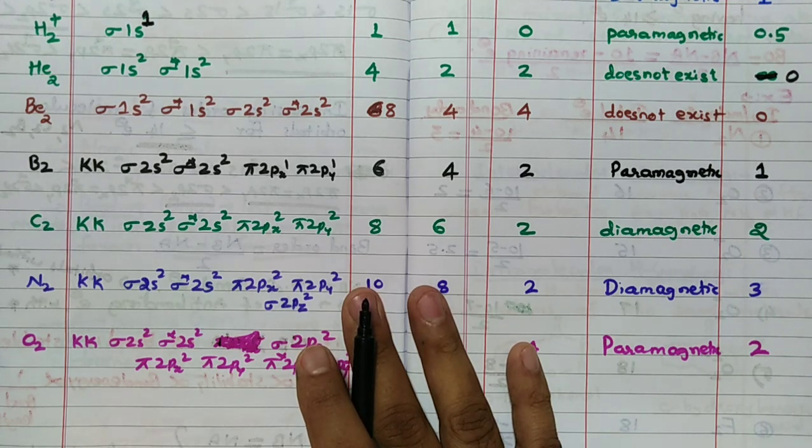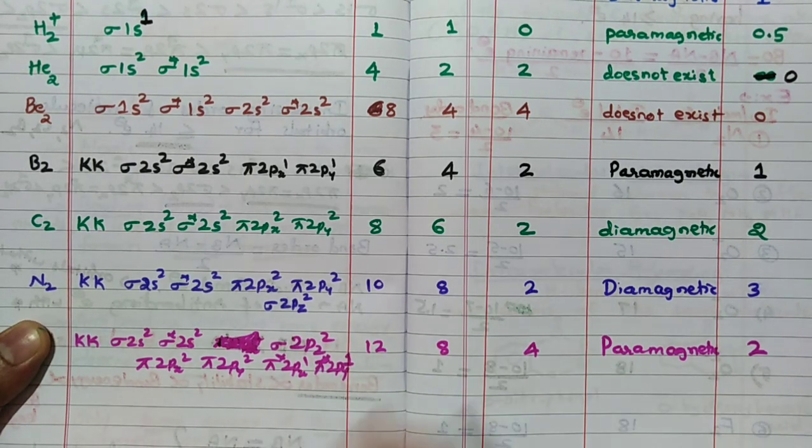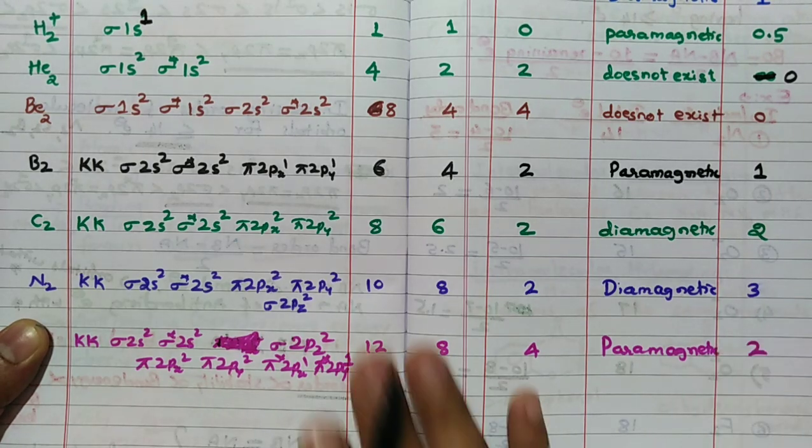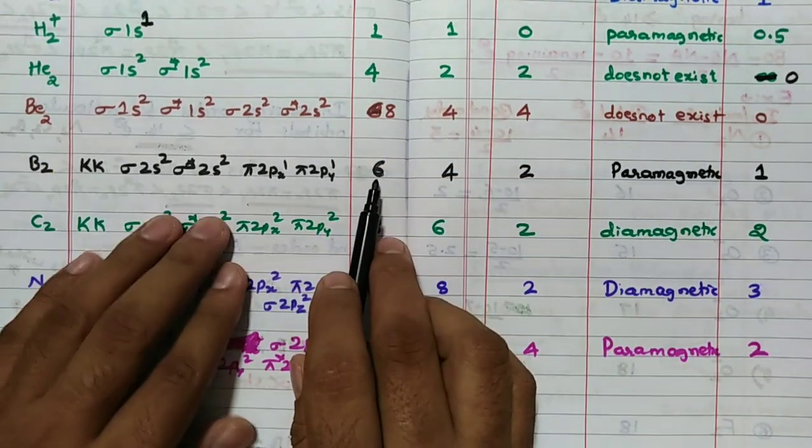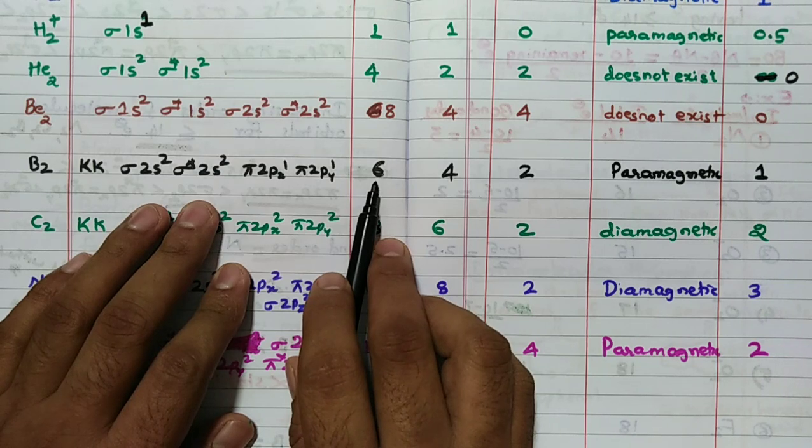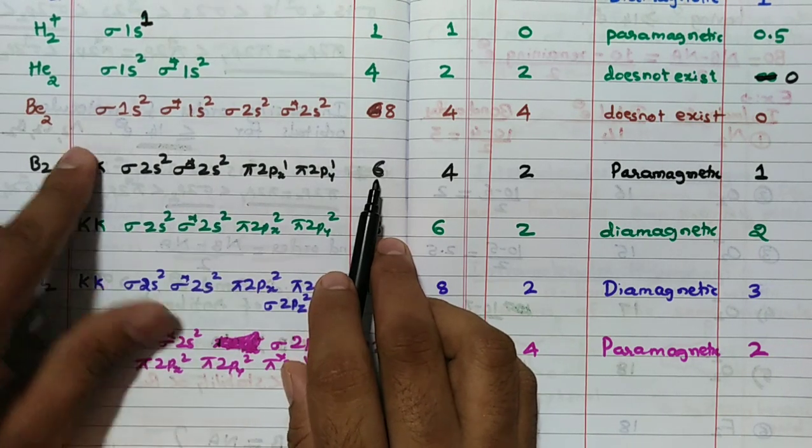You start writing from sigma 1s2, sigma star 1s2 only. No problem at all. Nobody will ask you. But however, it is very important how to calculate bond order. So remember, now valence electrons are 6 I will write. Why I will write 6? Because KK I will not consider.